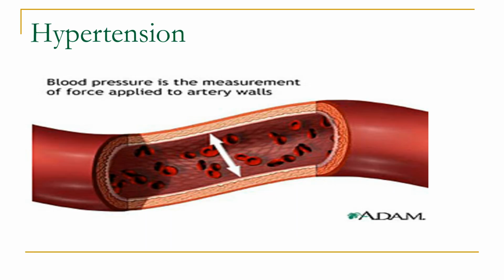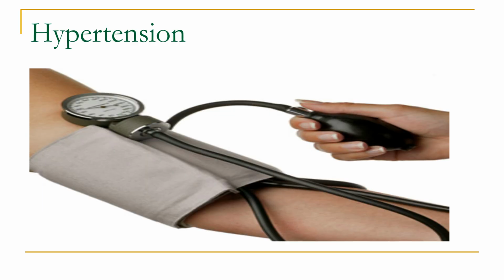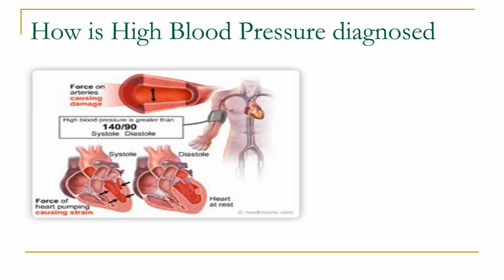Next, we will cover hypertension, also known as high blood pressure. Further information regarding hypertension is presented here. High blood pressure is diagnosed by monitoring blood pressure over time. Normal blood pressure for adults should be less than 120/80 millimeters of mercury. About 1 in 3 U.S. adults has high blood pressure.